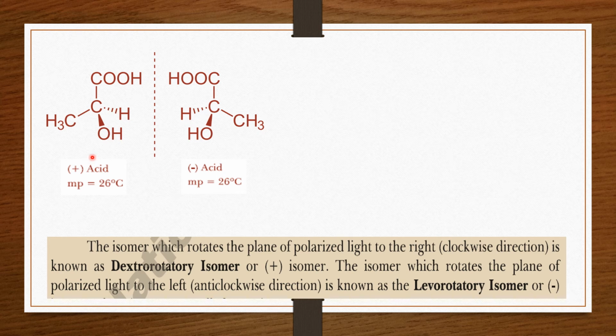So it is the dextrorotatory isomer because it rotates the plane polarized light towards the right direction or clockwise direction, and it is called the levorotatory isomer because it can rotate the plane polarized light towards the left side or anti-clockwise direction.